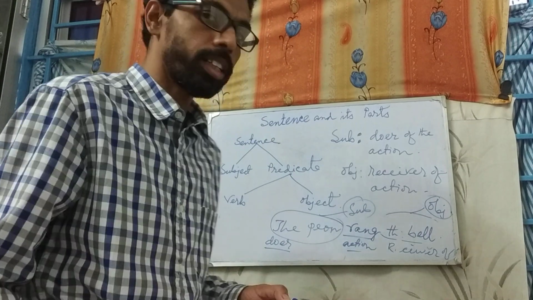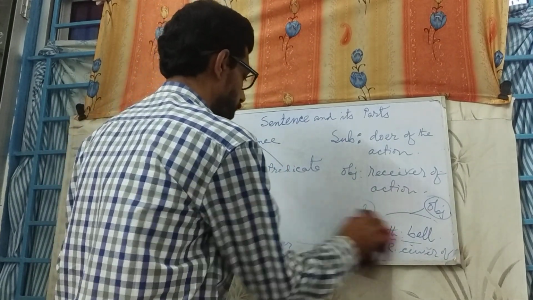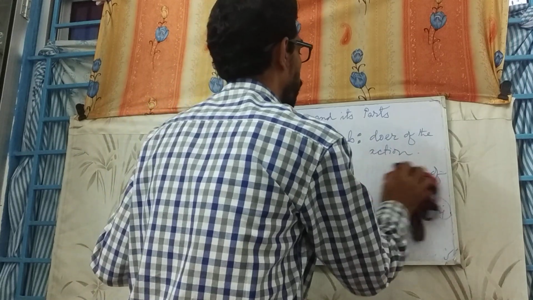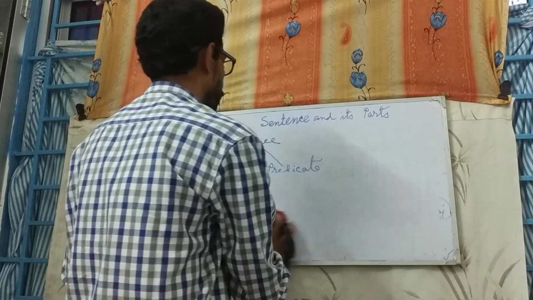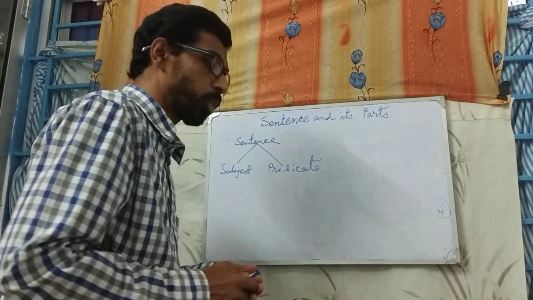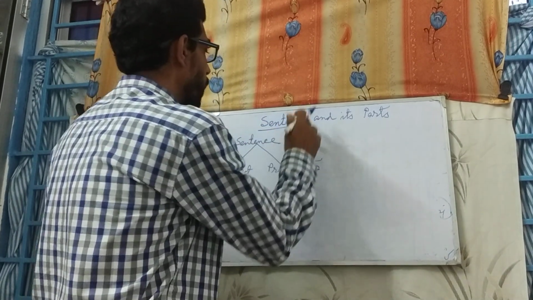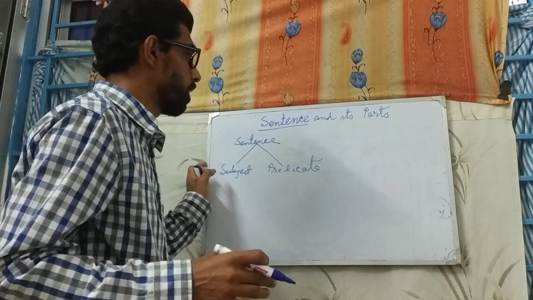Okay, let's get started with the sentence. A sentence. What is a sentence? You know what is a sentence?